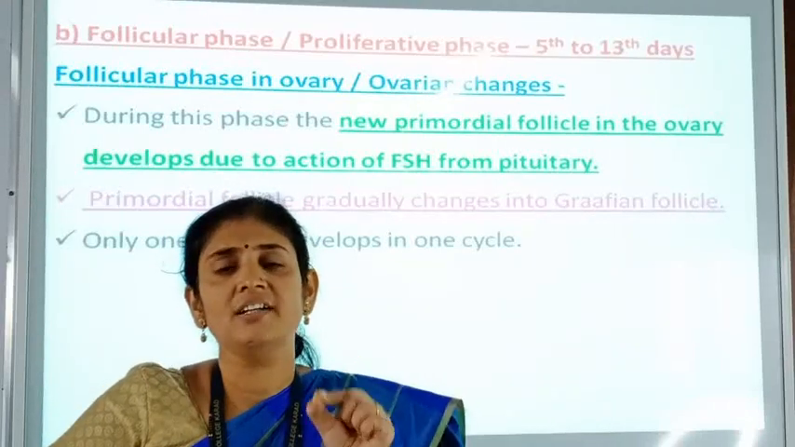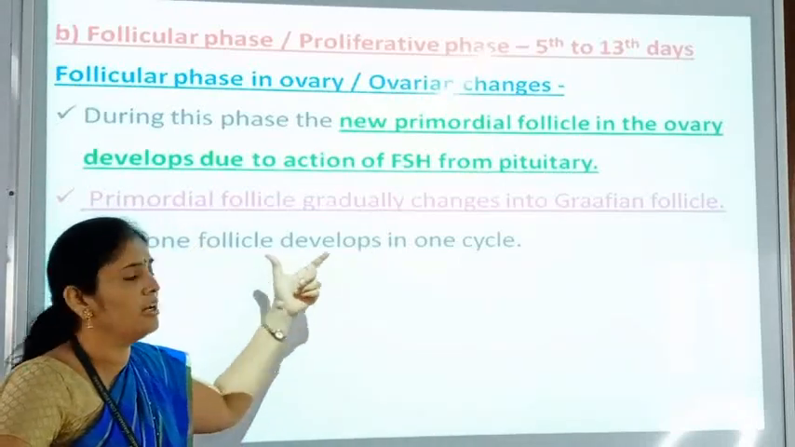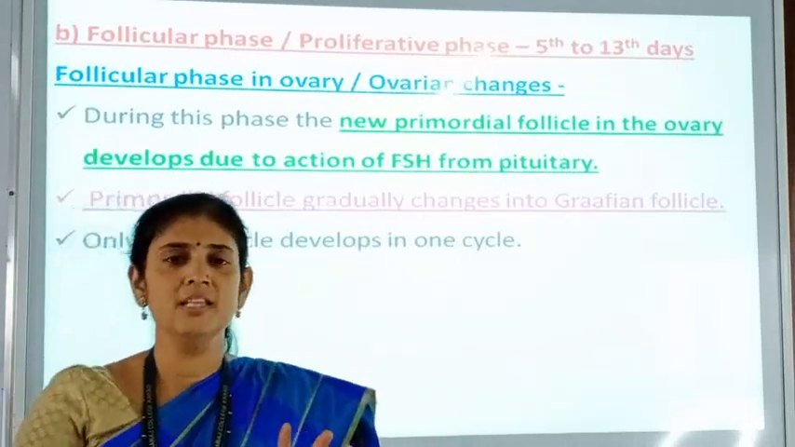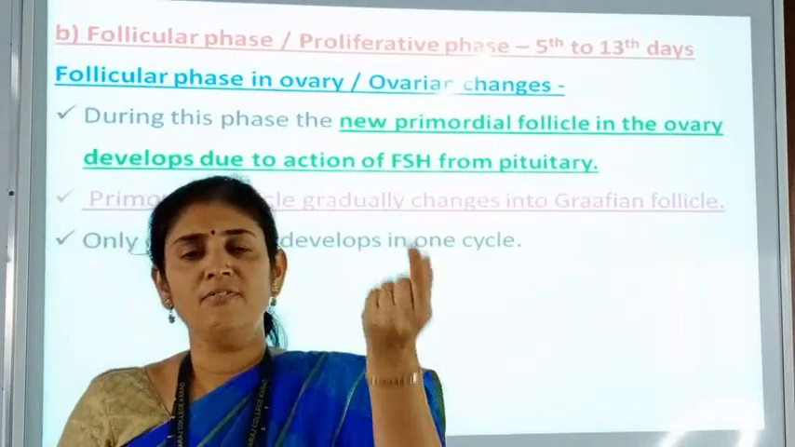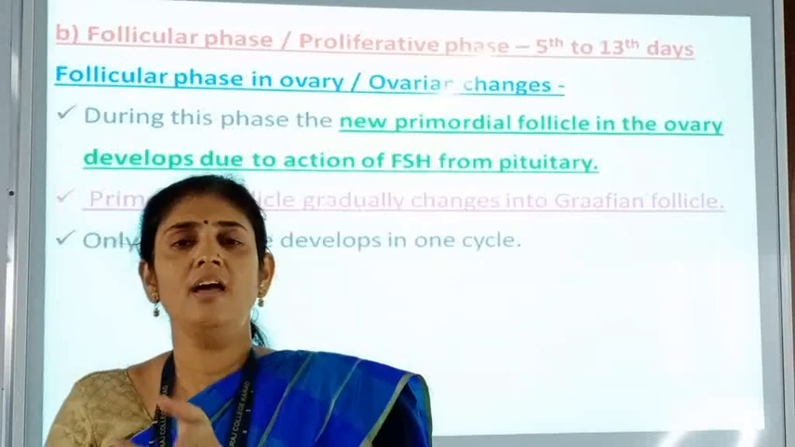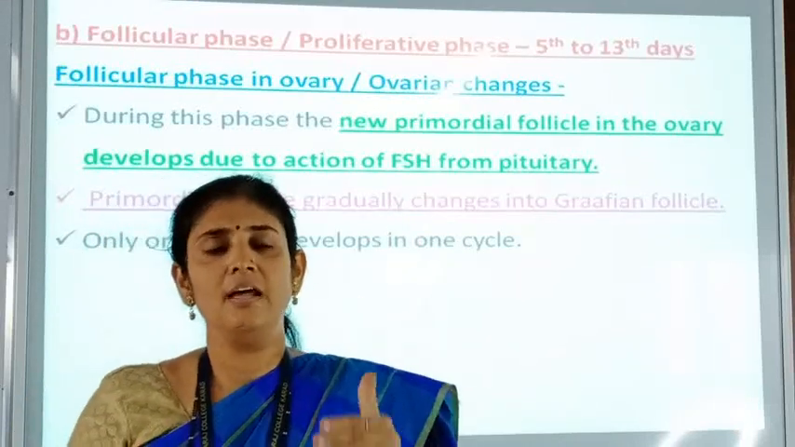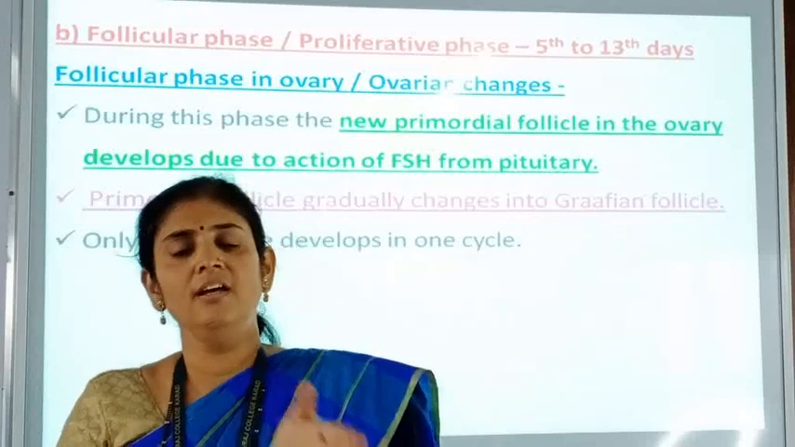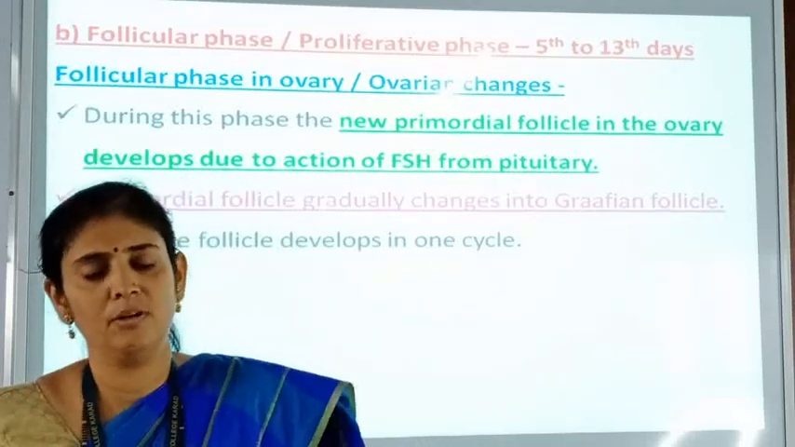These changes are taking place in the ovary, and only one follicle develops in one cycle. Means when the right ovary develops a Graafian follicle, next month the left ovary develops one follicle. Again the third month the right ovary develops one follicle. Fourth month the left ovary develops one follicle.